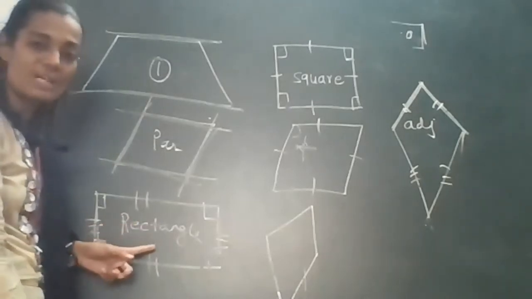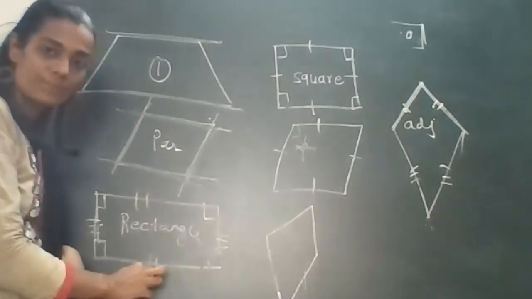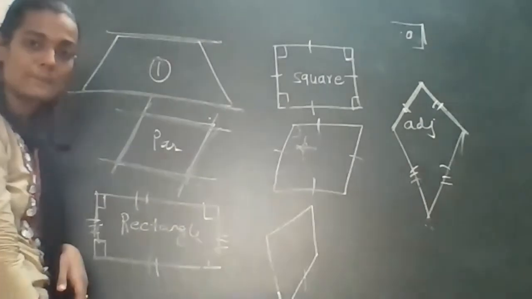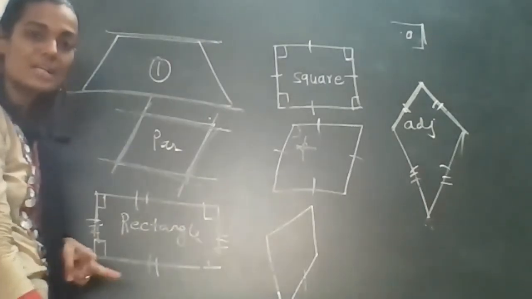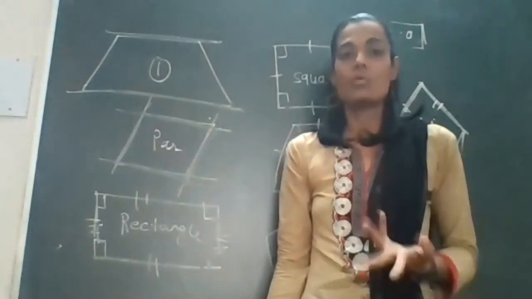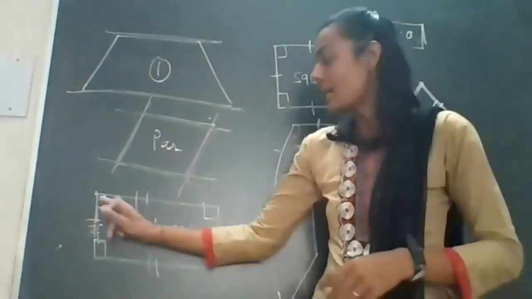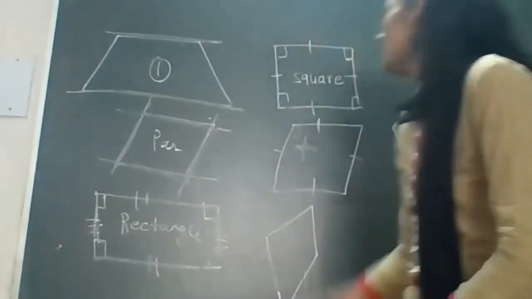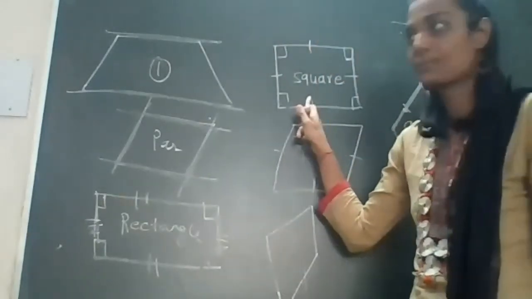Rectangle: opposite sides are equal, and the second property is that the angles are of 90 degrees. Next is the square.